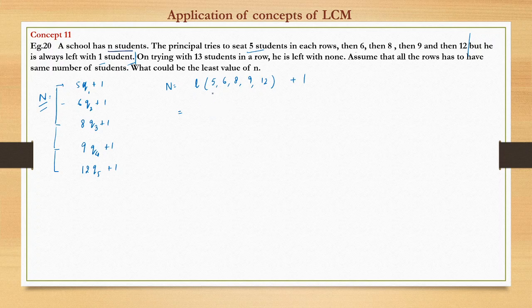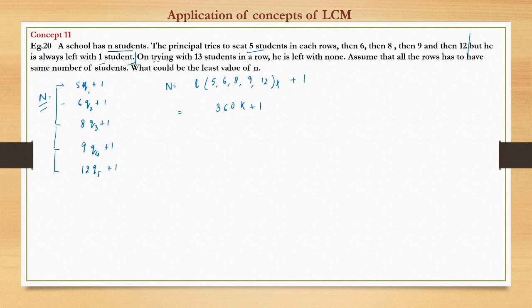What is the LCM of 5, 6, 8, 9, 12? The LCM would be 360. So we can write this as 360k, where k is a natural number, plus 1. So this is the number.